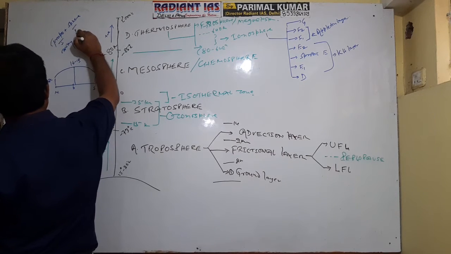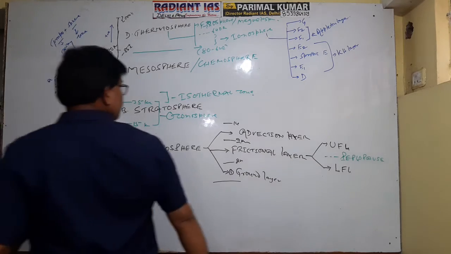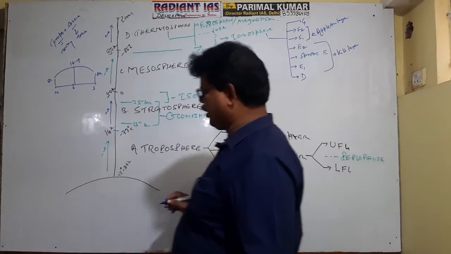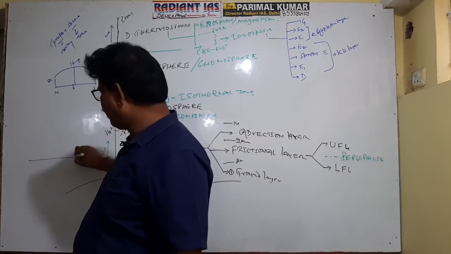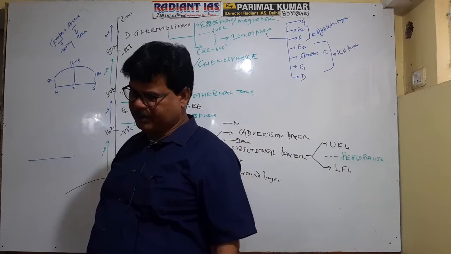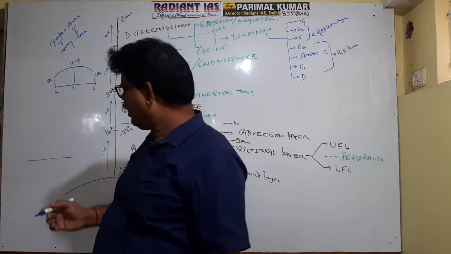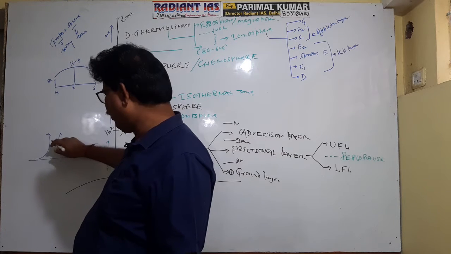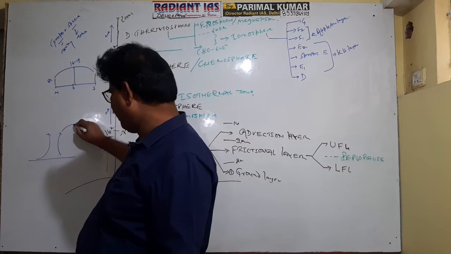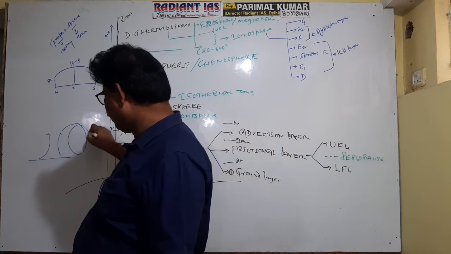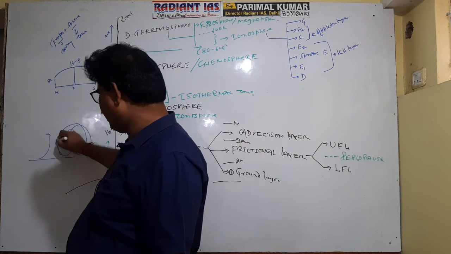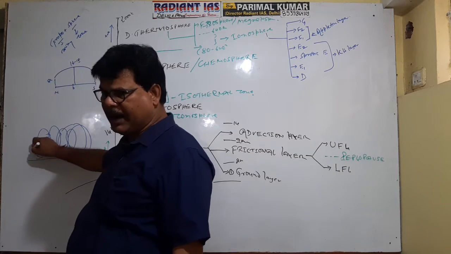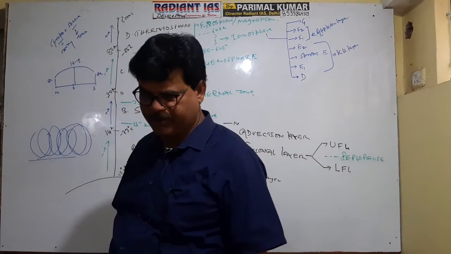Sphere means zone. Since you know that solar radiation first warms up the Earth's surface, when the surface becomes warm, whatever air remains in contact is warmed up and convectional currents start. Consequently, upward upliftment of the air occurs. Again, it cools down and returns back. In this way, there occurs continuous mixing of the gaseous particles in this zone. That's why it is referred to as troposphere.